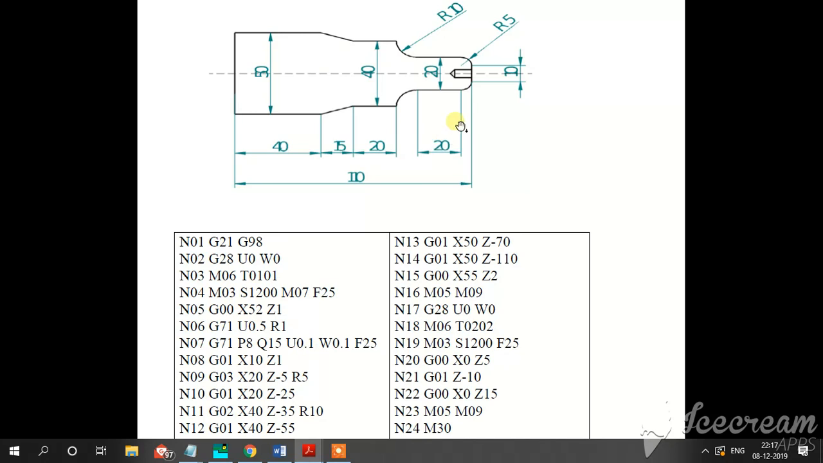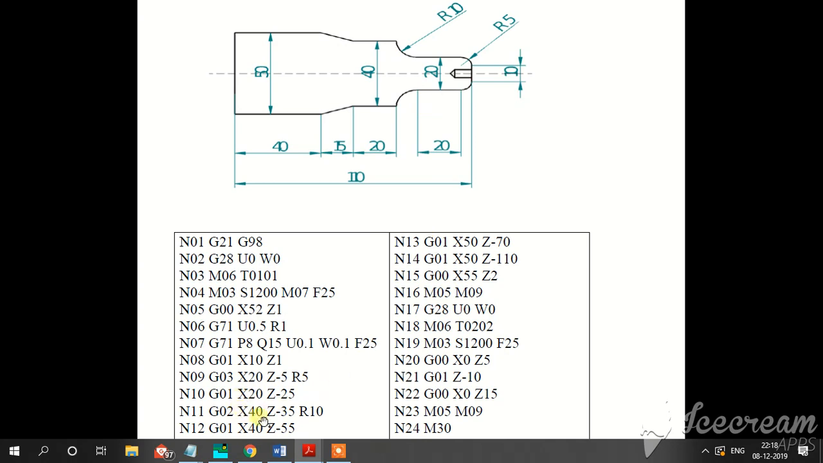X20 Z minus 5, here this is 5 distance, X20 Z minus 5, radius is 5, and G01 X20 Z minus 25 linear interpolation, X20 Z minus 25, 5 plus 20 is 25, G02